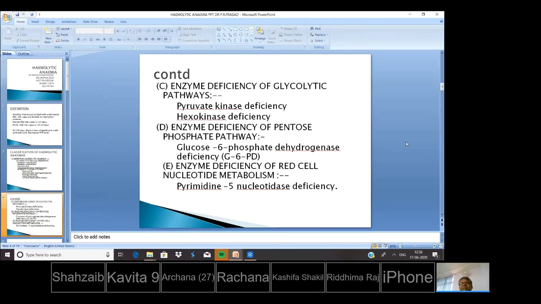Next, enzyme deficiency of glycolytic pathway: pyruvate kinase deficiency, hexokinase deficiency. Enzyme deficiency of pentose phosphate pathway: G6PD, glucose 6-phosphate dehydrogenase deficiency. And next is enzyme deficiency of red cell nucleotide metabolism: pyrimidine 5 nucleotidase deficiency.